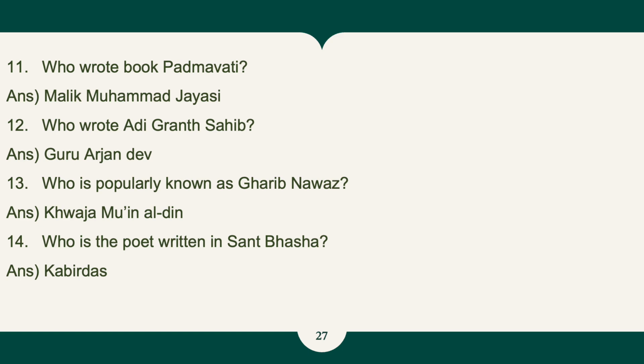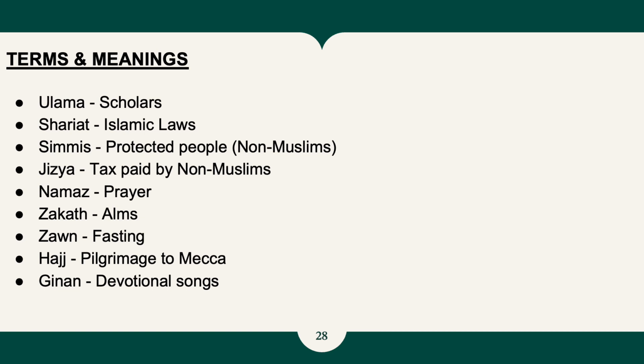14th one, who is the poet who wrote in Sant Bhasha? And the answer is Kabir Das. There are some terms and their meanings. Ulama means scholars. Shariat means Islamic laws. Dhimmis are the protected people, basically non-Muslims. Jizya is the tax paid by non-Muslims. Namaz is prayer. Zakat is alms. Sawm is fasting. Hajj is pilgrimage to Mecca and Jinan is known as devotional songs.